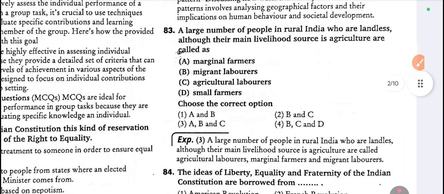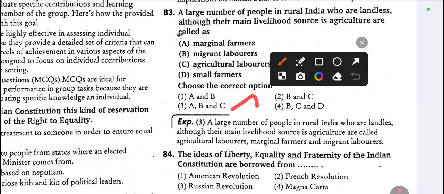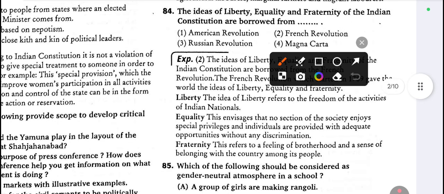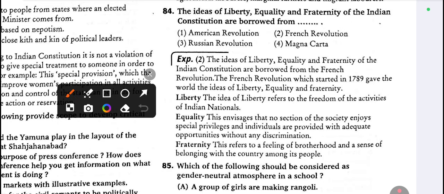A large number of people in rural India who are landless, although their main livelihood source is agriculture, are called agriculture laborers, not marginal farmers or migrant laborers. The ideas of liberty, equality, fraternity of the Indian Constitution are borrowed from the French Revolution.